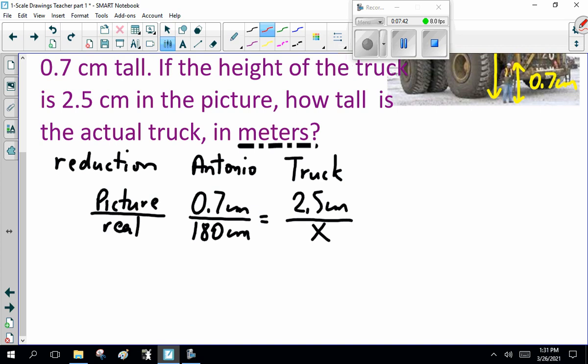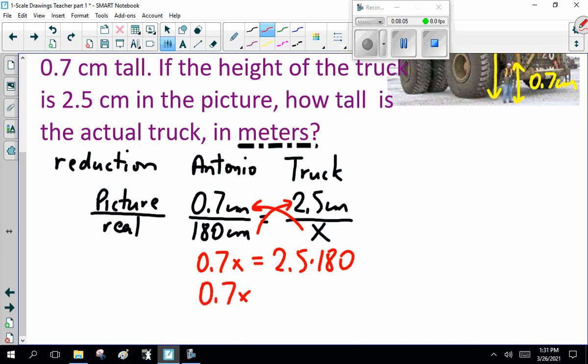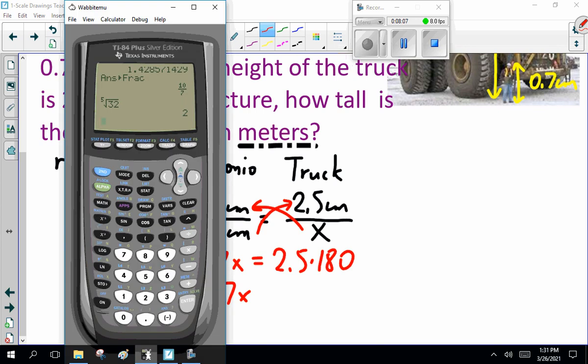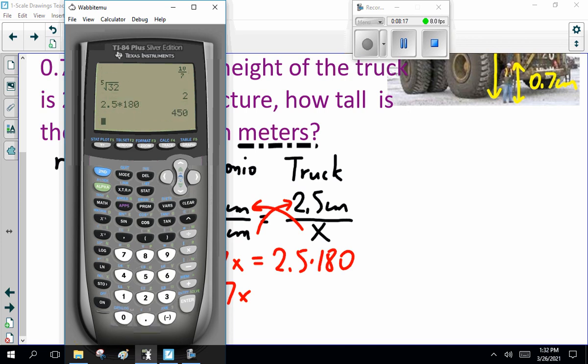So I'm going to pause for a moment. I want you to look at this and go, how do I solve this? Oh yes, cross multiply. 0.7 x equals 2.5 times 180. Now I can't do that in my head. Grab Mr. Calculator. 2.5 times 180 is 450.